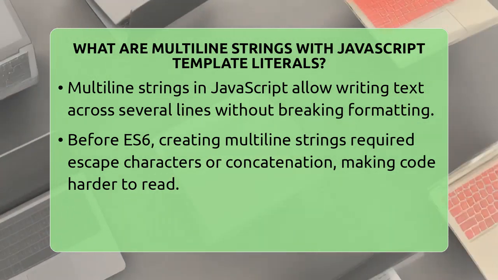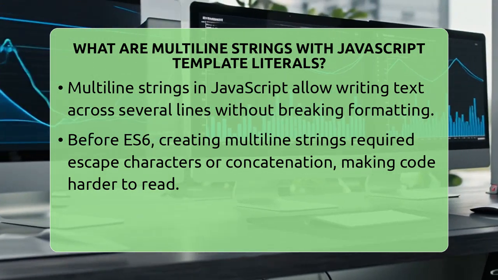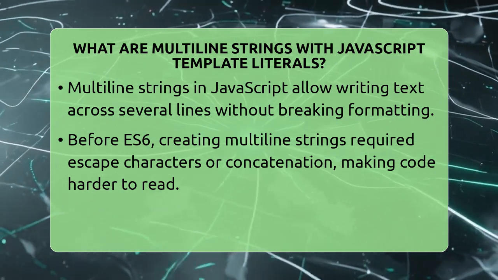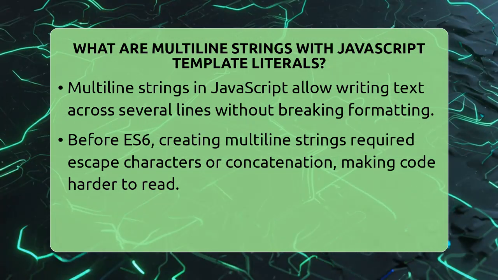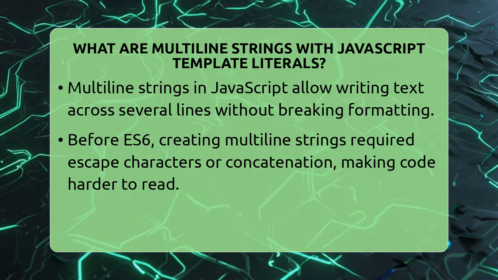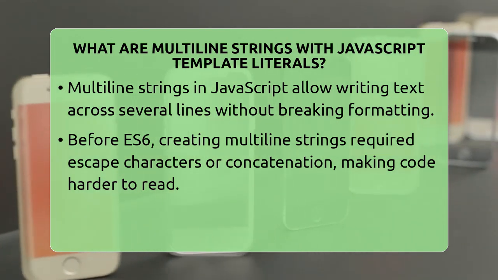In JavaScript, multiline strings are strings that stretch across several lines of code, keeping all the line breaks and spaces exactly as you write them. Before ES6, you had to use special characters like backslashes or concatenate multiple strings to create multiline text. This was often messy and hard to read.